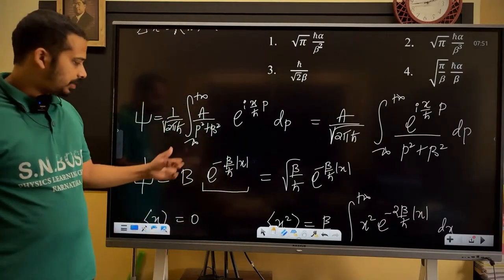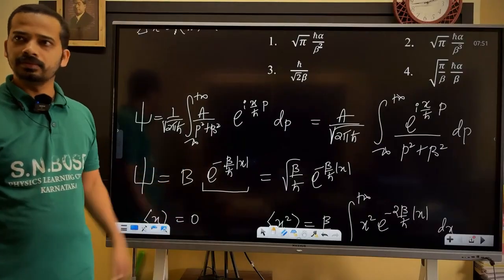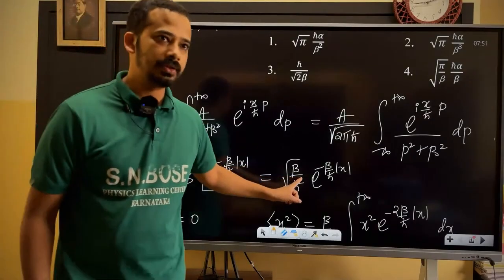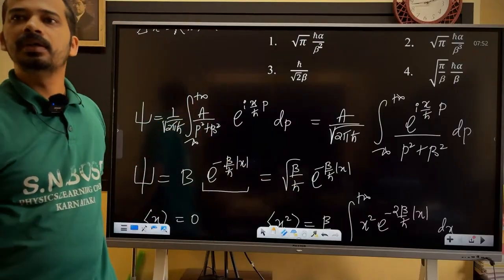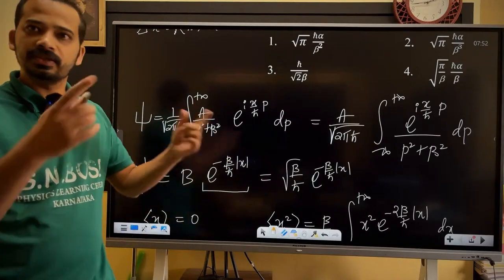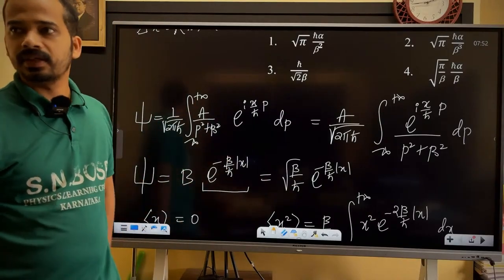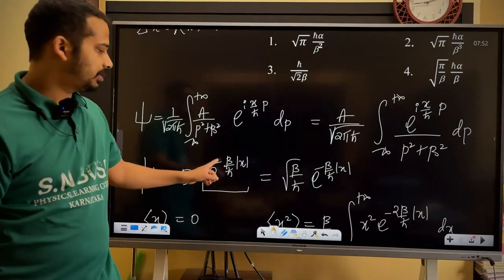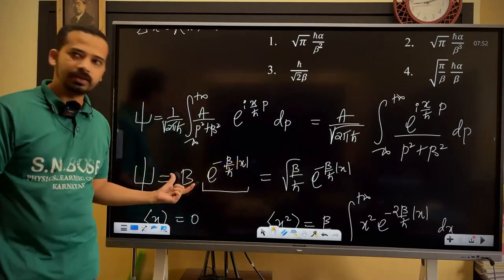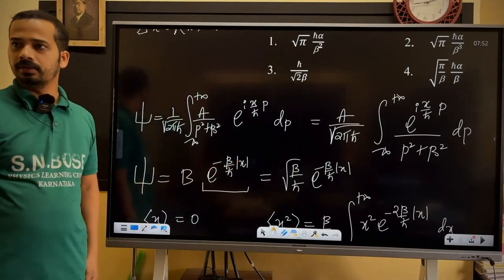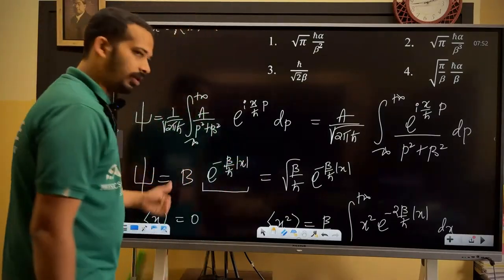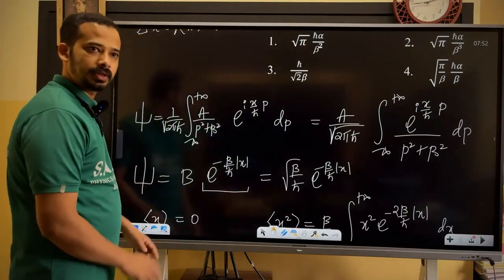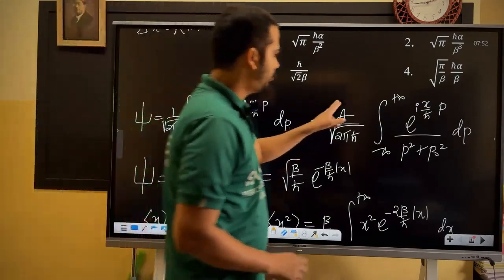Even if you take some time and normalize, okay. I wrote this normalization constant directly by looking at this function because I remembered the finite square well bound state, energy eigenstate. Do you remember? E power minus kappa mod x. The normalization constant was root kappa. That's how I quickly wrote that one. Even if you spend some time normalizing, it's better. But don't keep all of this lengthy part.